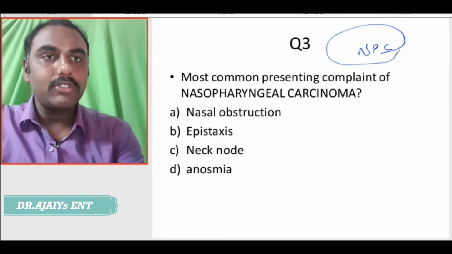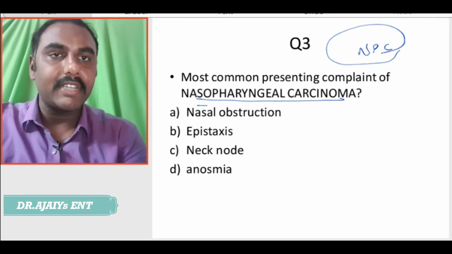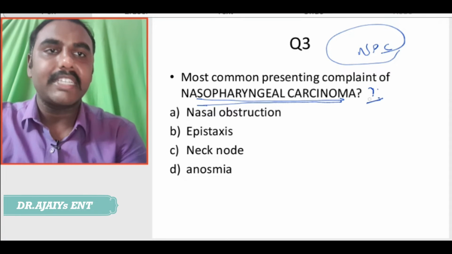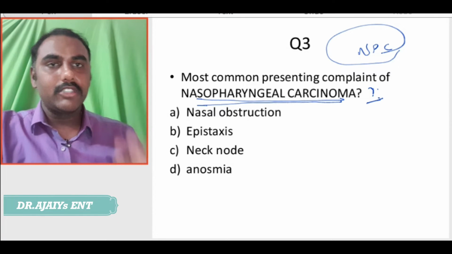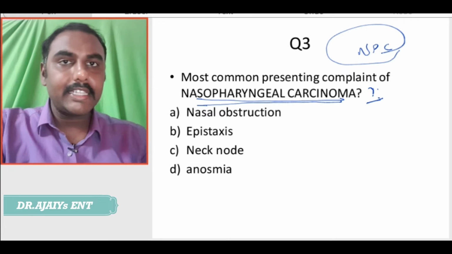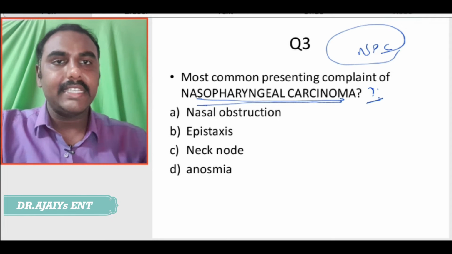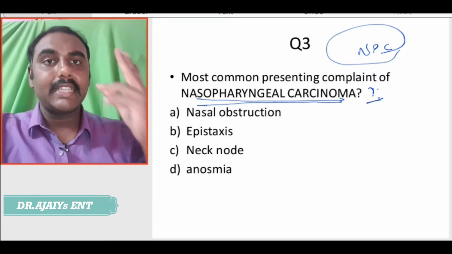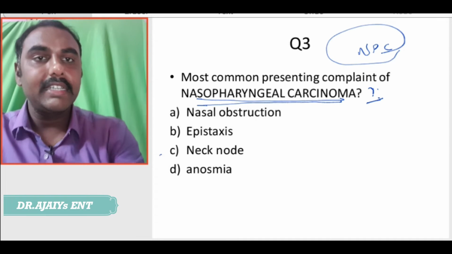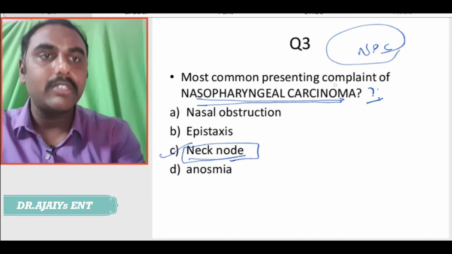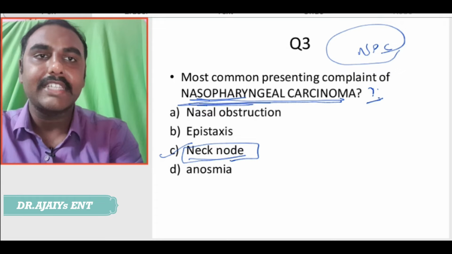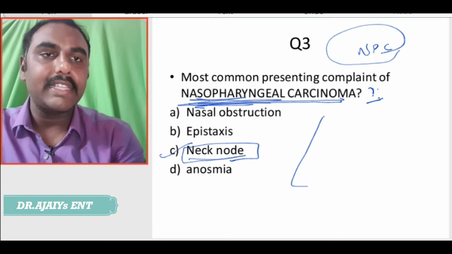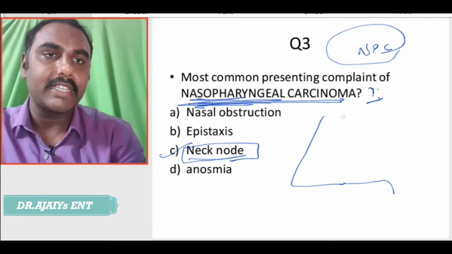The most common presenting complaint of a nasopharyngeal carcinoma. What is the answer? Is it option A or B or C or D? The answer is it is a neck node. Even though it is a nasopharyngeal carcinoma involving the nasopharynx area,